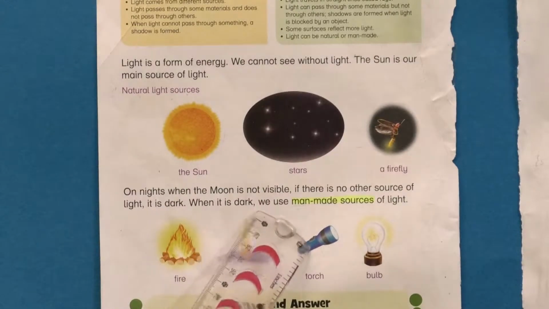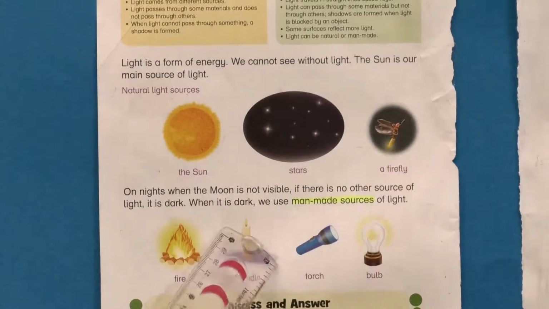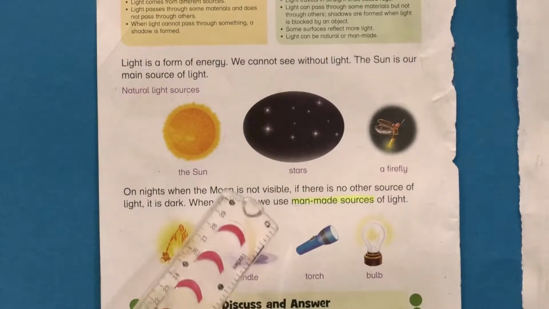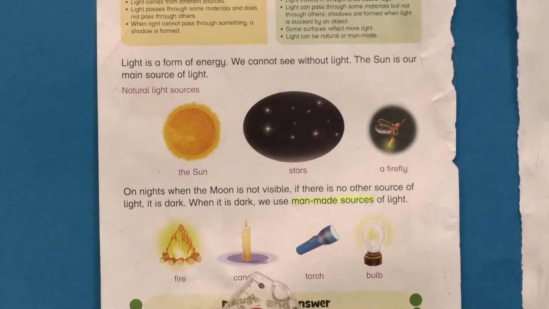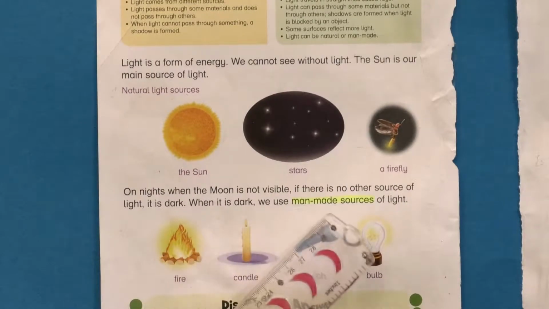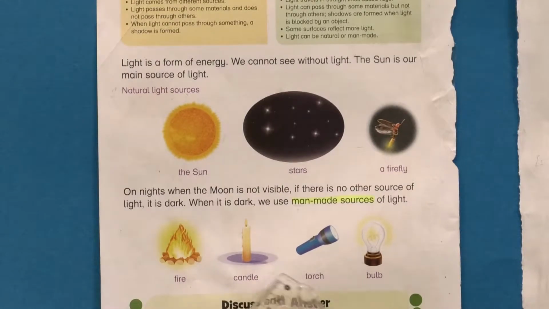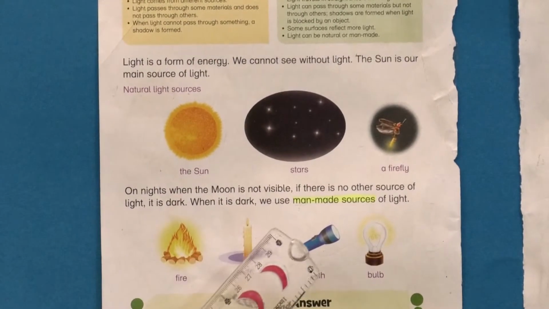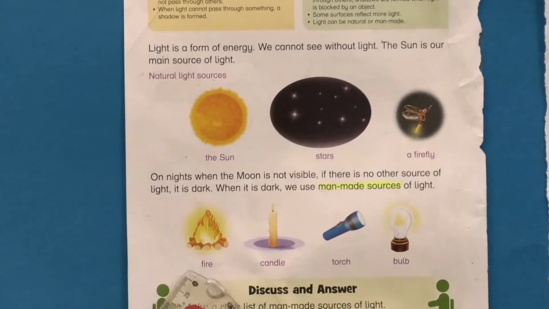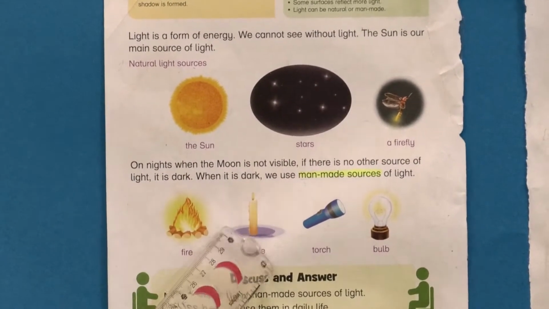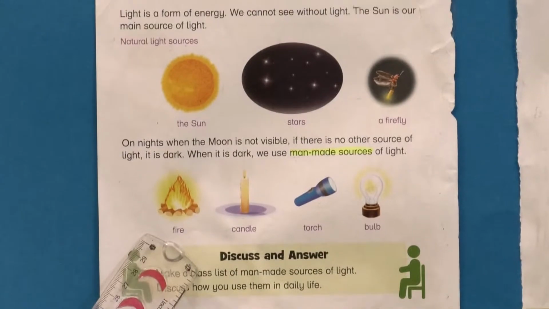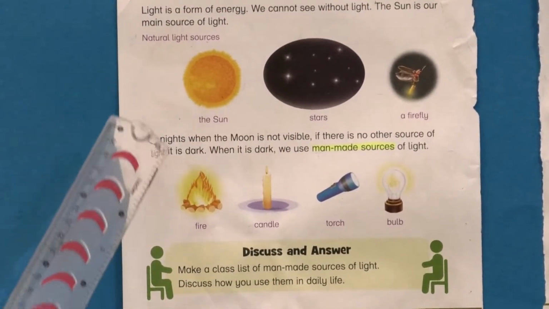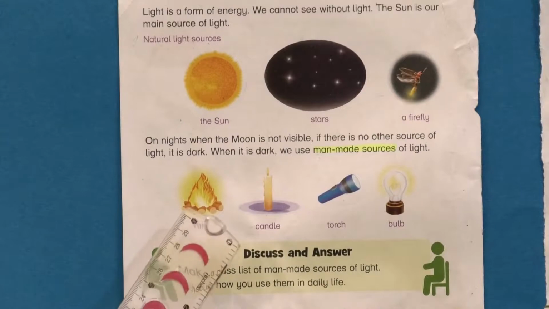When it is dark, we use man-made sources of light. When the sun, moon and stars are not visible to us in day and night, we will use man-made sources like fire, candle, torch and bulb. Other examples are lamp and tube lights also. They enable us to see all the objects around us because they provide us light in the absence of the sun and the moon, which are the natural sources of light.